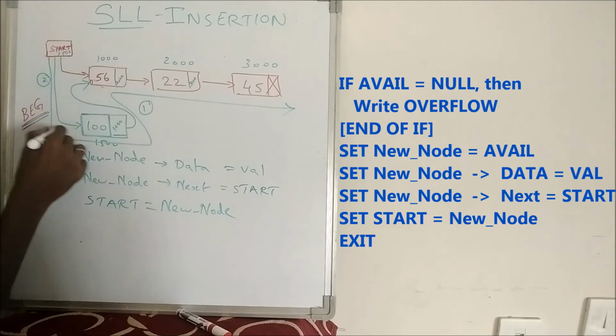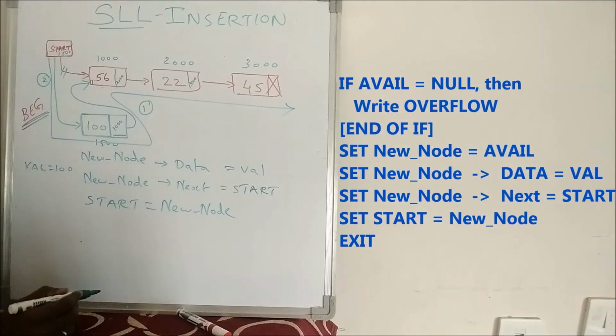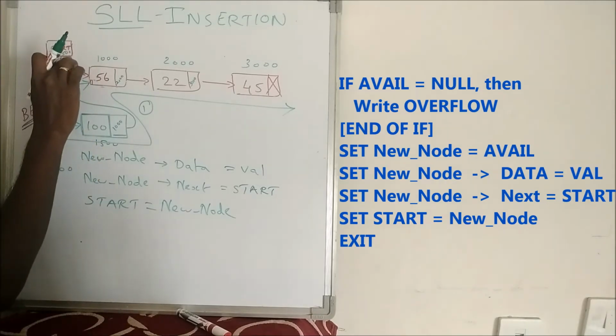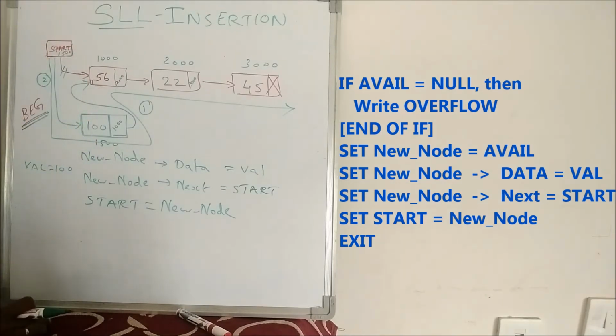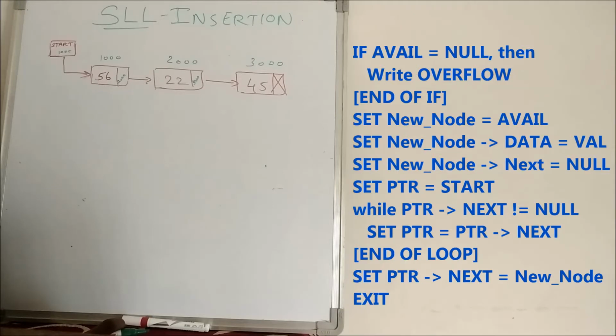If I once establish this connection, automatically this will be removed because it is replaced. Already it is 1000, now it is replaced with 1500. It means that this is automatically deleted.